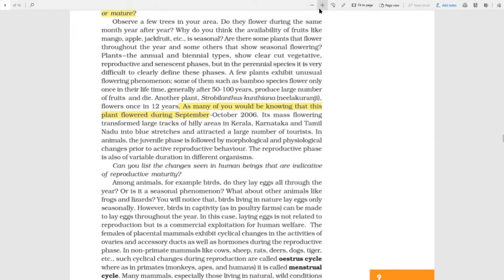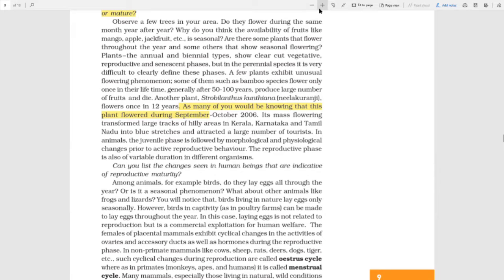Whereas hens in the wild can only produce eggs at certain times of the year or certain seasons. However, birds in captivity can be made to lay eggs throughout the year. This is commercial exploitation for human welfare.